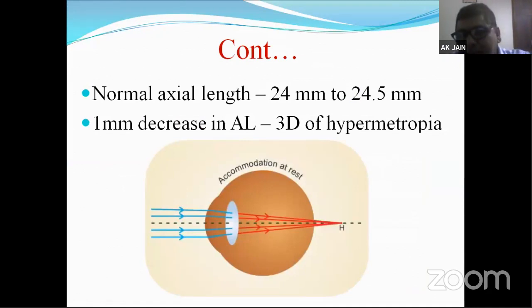So the normal axial length of an eyeball is 24 millimeter to 24.5 millimeter. 1 millimeter decrease in axial length can induce up to plus 3 diopters of hypermetropia. So this is the condition of axial hypermetropia. When the accommodation is at rest, all the rays fall behind the retina just because the axial length of the eyeball is shorter than the 24.5 or 24.4 millimeter length.